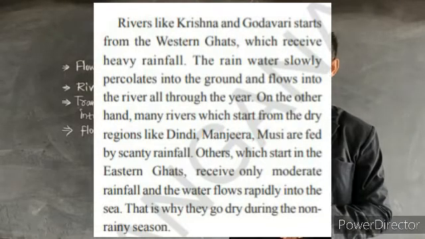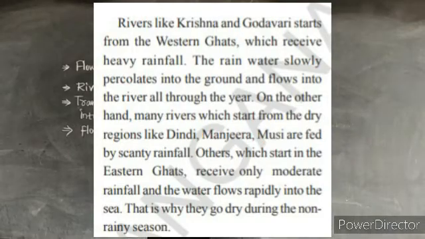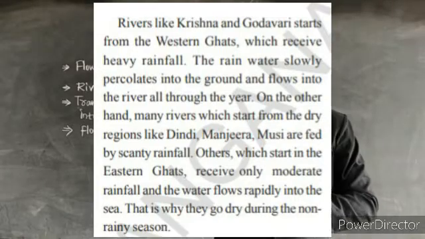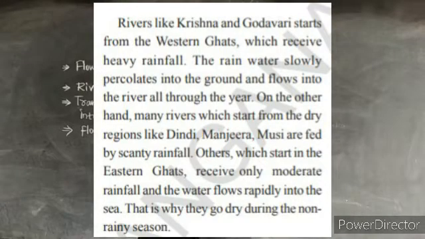The rain water slowly percolates into the ground and flows into the river all through the year. On the other hand, many rivers which start from the dry regions, like Dindi, Manjira, Musi, which are tributaries of the river Godavari, are fed by scanty rainfall. Others which start in the Eastern Ghats receive only moderate rainfall and the water flows rapidly into the seas.